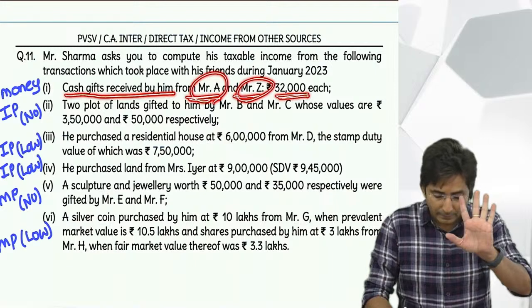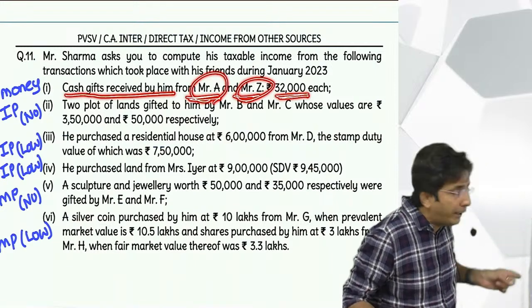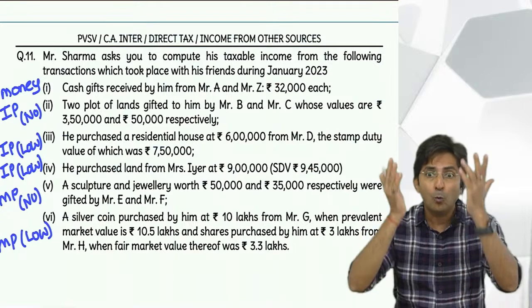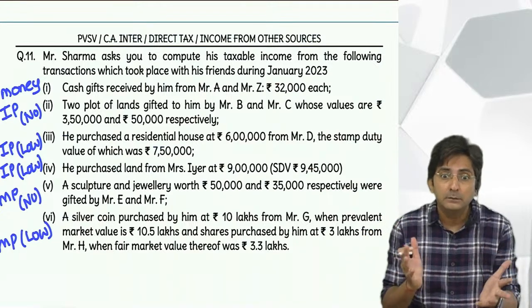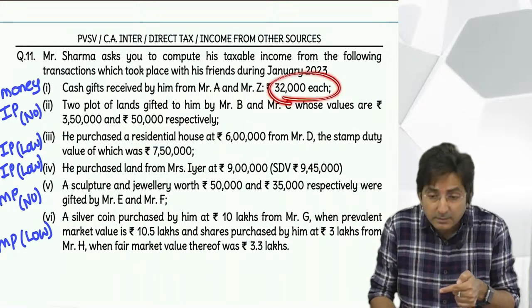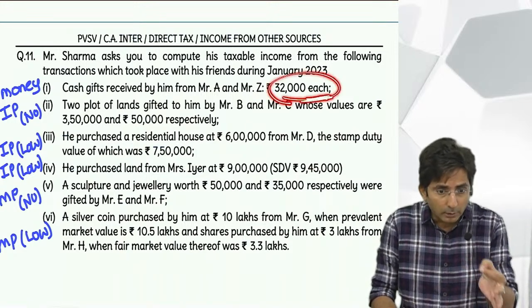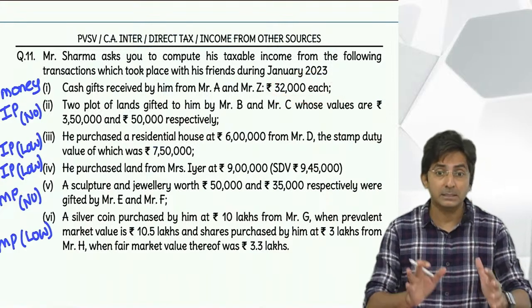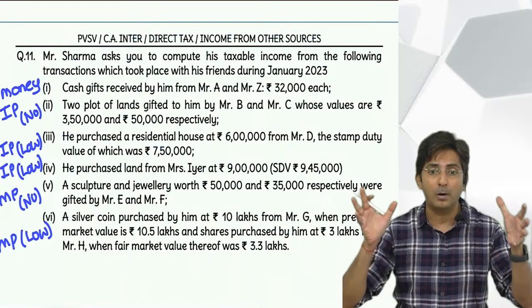So you should check, is there any money further in any point? No. So add this, 32 plus 32, 64. Oh my God, it's above 50,000. Fully taxable. So this will be taxable, meaning the amount.